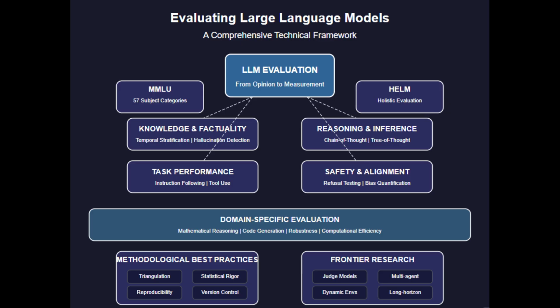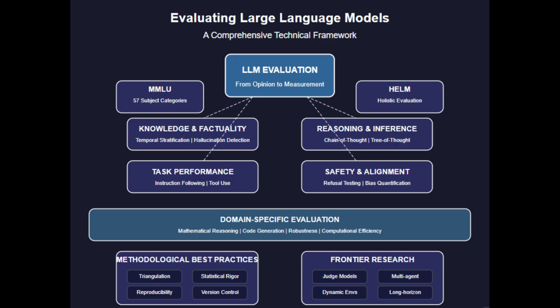domain-specific evaluations for mathematics and code generation revealed how specialized testing provides deeper capability insights. The core dimensions of knowledge, reasoning, task performance, and safety formed our evaluation taxonomy. We examined how knowledge factuality assessment requires temporal stratification and hallucination detection, while reasoning evaluation has evolved from linear chain of thought to branching tree of thought methodologies. We discussed how task-specific performance focuses on instruction following and tool use capabilities, while safety evaluation requires multidimensional refusal testing